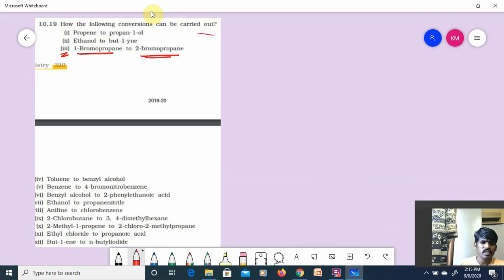Okay. Fourth one we have already done, guys. I am not doing it once again. Toluene to benzyl alcohol we have already done. Benzene to 4-bromo-nitrobenzene I am doing it now.